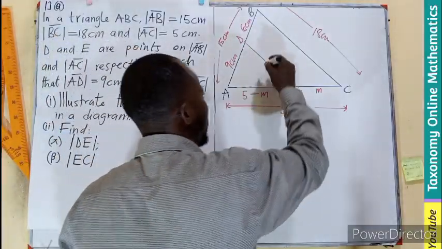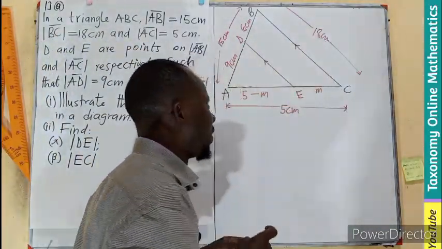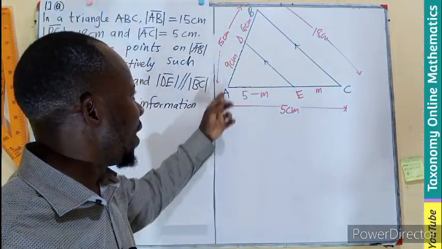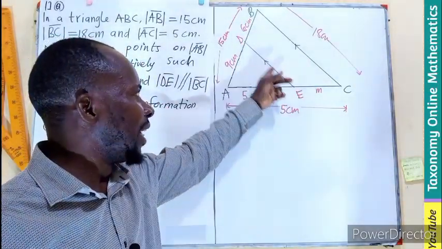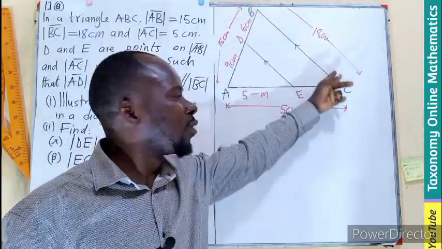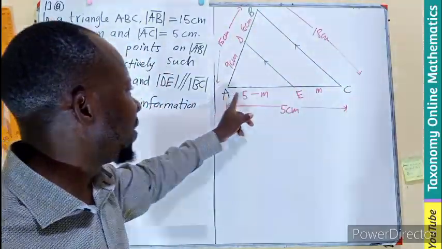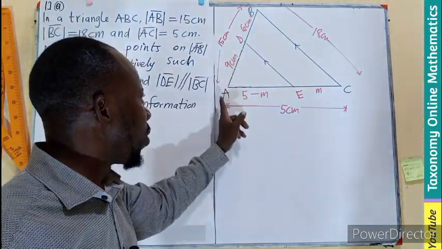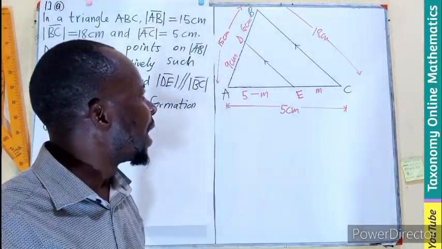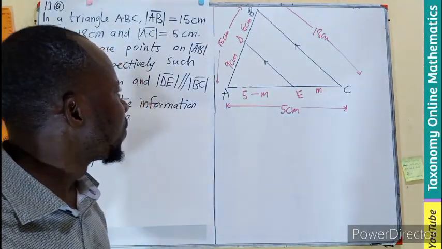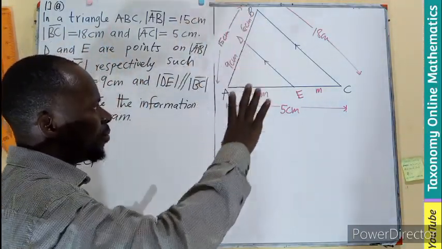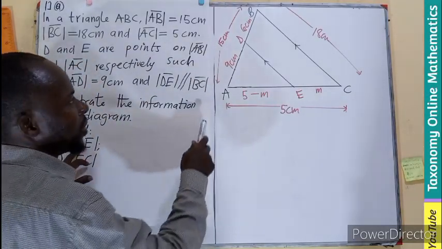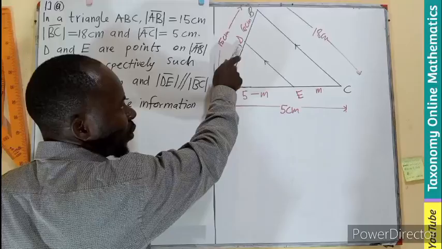Now this being parallel to this simply means we can easily get what we call similar triangles. So from triangle ADE, this length is going to be corresponding to this length. Then AC will also correspond to AE, and AD corresponds to AB in that regard. So we can pick it from the top, picking the bigger triangle. We are looking for DE. This is what I'm looking for.